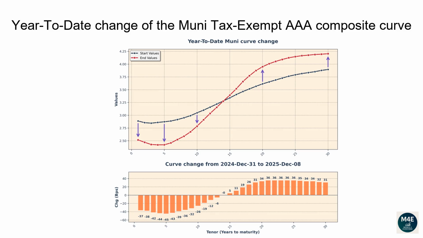The 1-year tenor changed -37 basis points. The 2-year tenor changed -38 basis points. The 5-year tenor changed -45 basis points. The 10-year tenor changed -26 basis points. The 20-year tenor changed 34 basis points. The 30-year tenor changed 31 basis points.